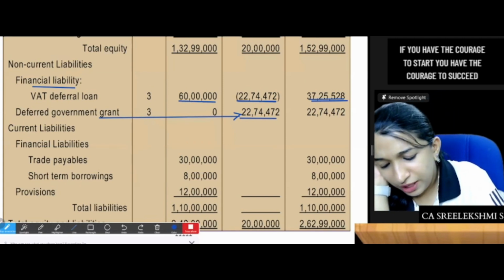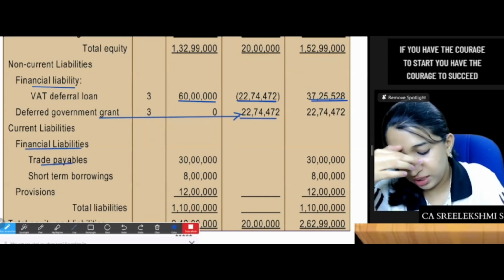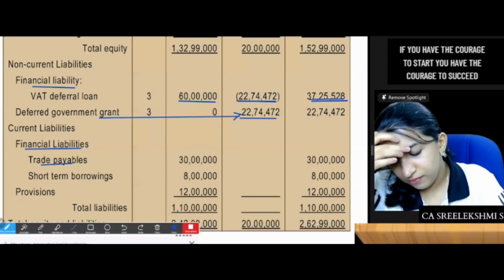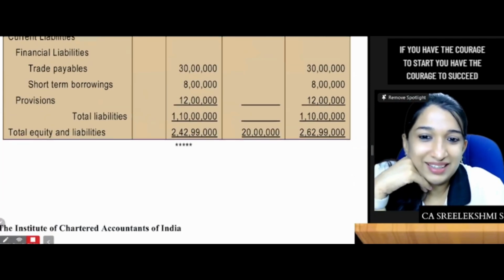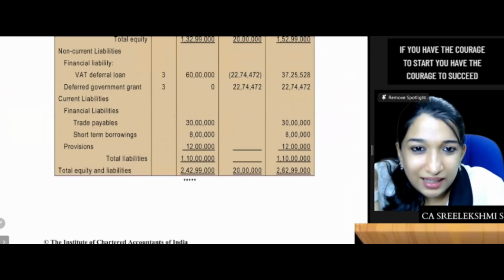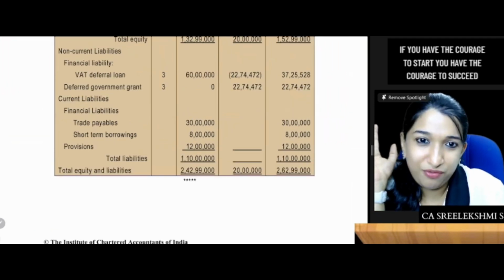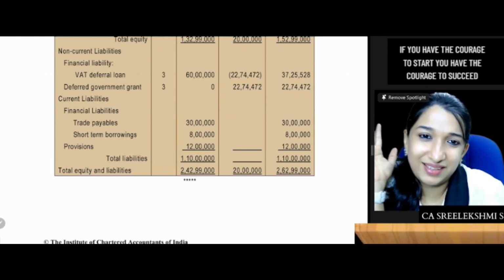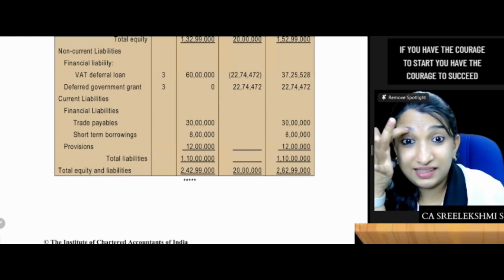Then trade payables show under financial liabilities. No change, no change, no change. So it's done. It's finished. It's easy, right? Once you are through with the provisions, nothing great. But this is a question which is not asked for exam. So be careful, go through the points and it is very easy. The format, adjustments, okay. Is it clear?